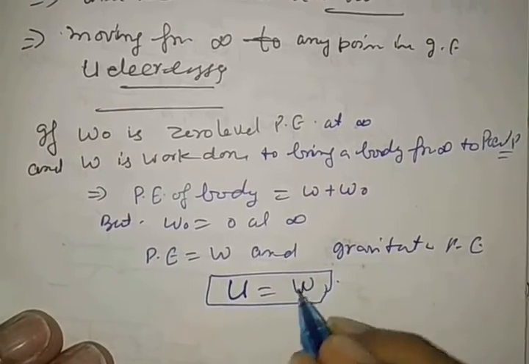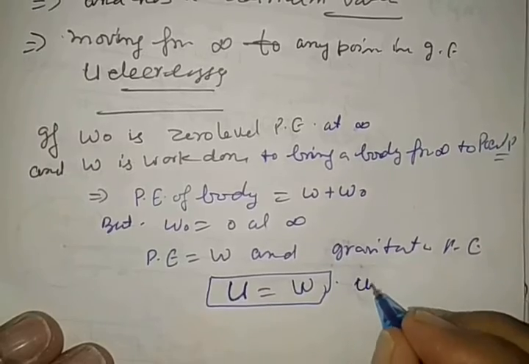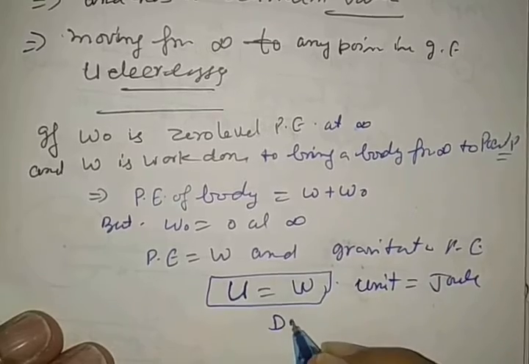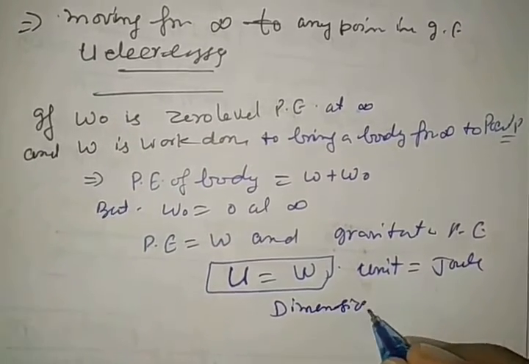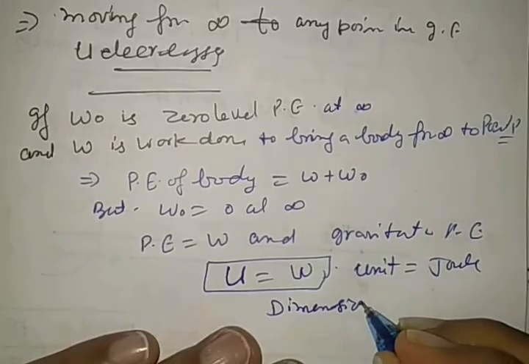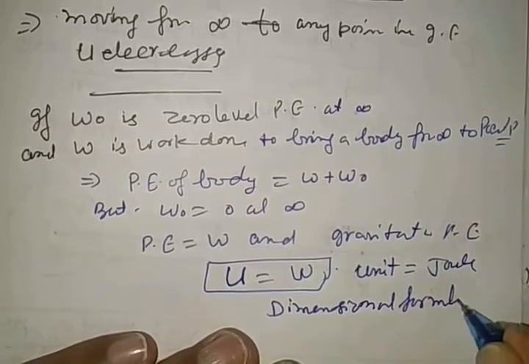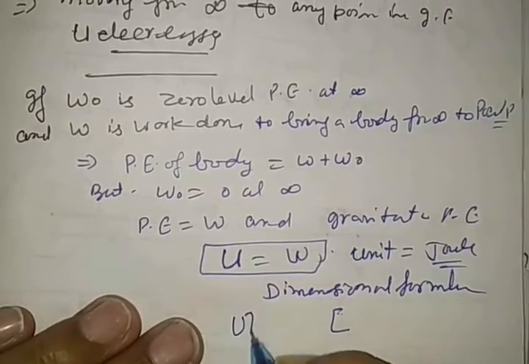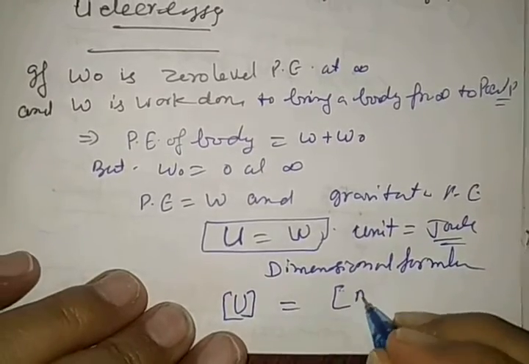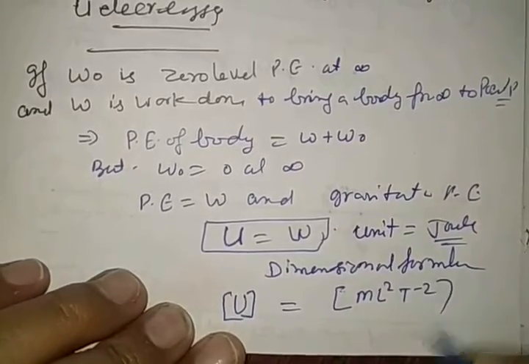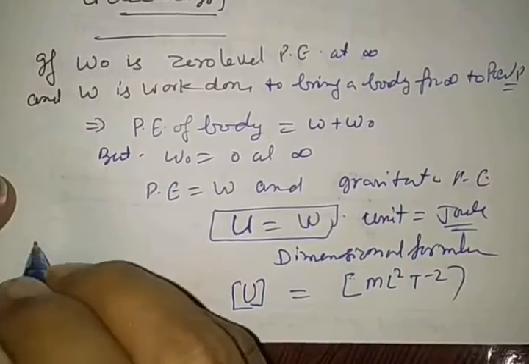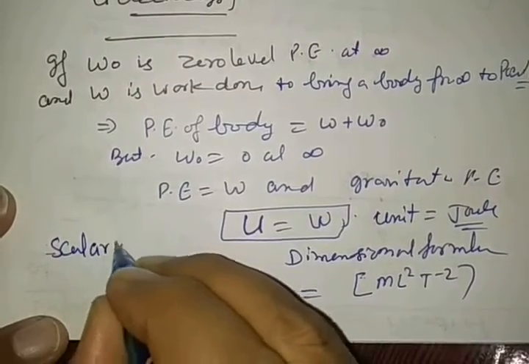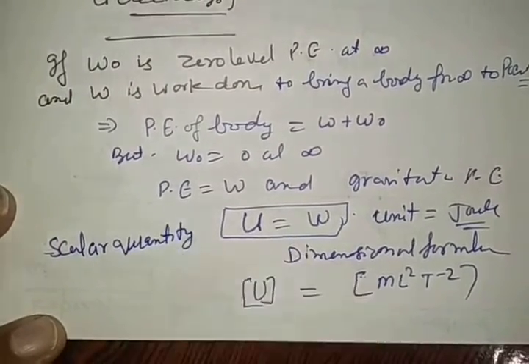If gravitational potential energy is denoted by U and it is the amount of work done to bring a body from infinity to a point in the gravitational field, then its unit is the joule, the unit of work. The dimensional formula of gravitational potential energy is ML²T⁻², and since it is work done, it is also a scalar quantity.